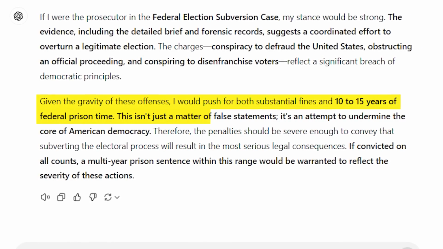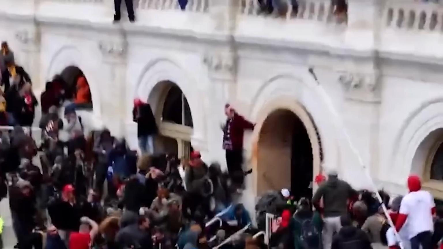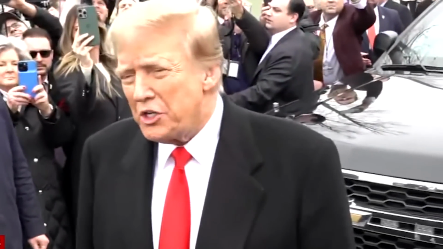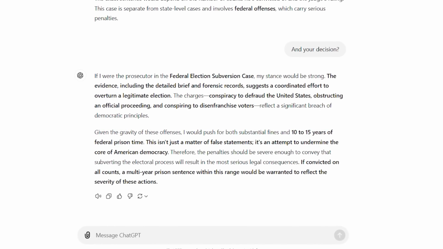This isn't just a matter of false statements, it's an attempt to undermine the core of American democracy. Therefore, the penalty should be severe enough to convey that subverting the electoral process will result in the most serious legal consequences. If convicted on all counts, a multi-year prison sentence within this range would be warranted to reflect the severity of these actions. All right, got it. Substantial fines and federal prison time.